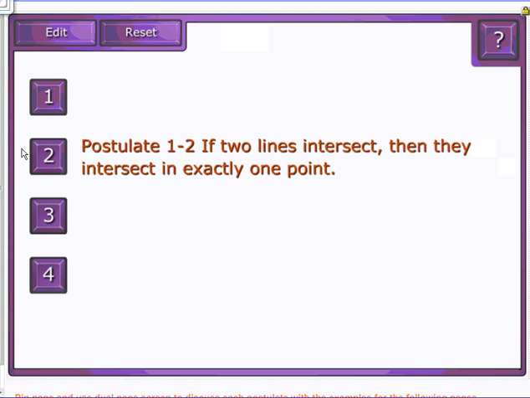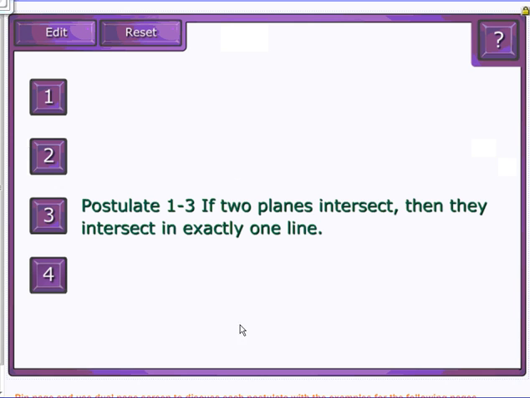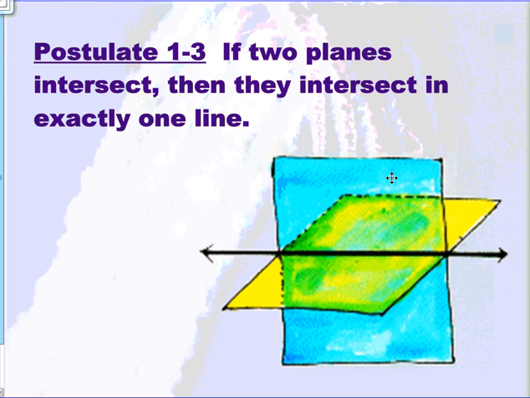The third postulate that we have to talk about today is postulate 1-3, which states if two planes intersect, then they intersect in exactly one line. This is a really good picture of how this postulate works. If you see the blue plane and the yellow plane is going right through it, there's only one line here where they actually intersect. If you were to take two sheets of paper and put them kind of in a T shape, you would definitely see how there's only one spot where those two pieces of paper actually come together.